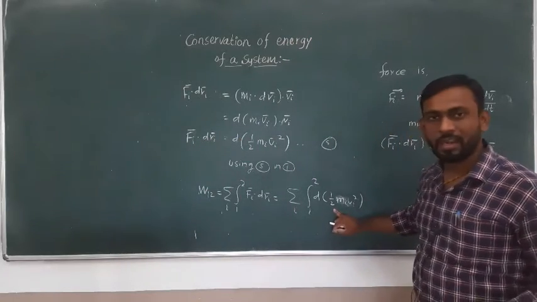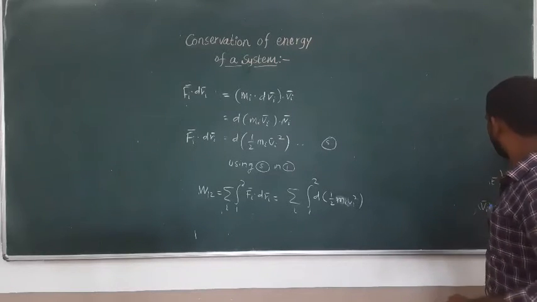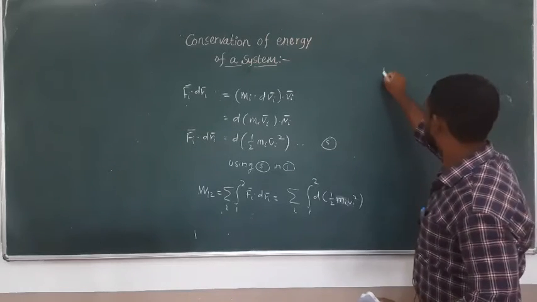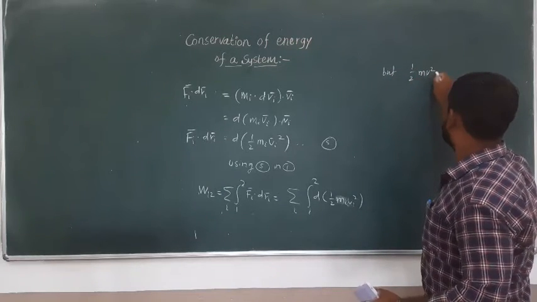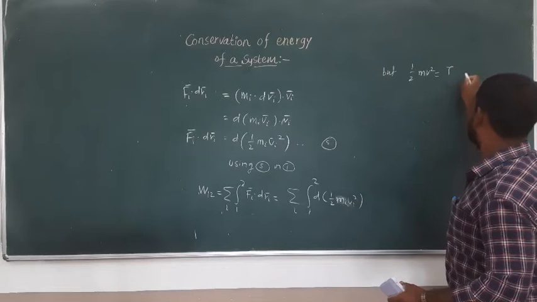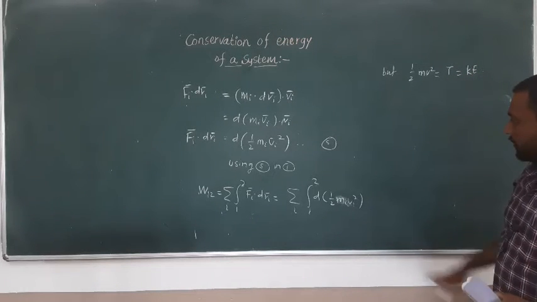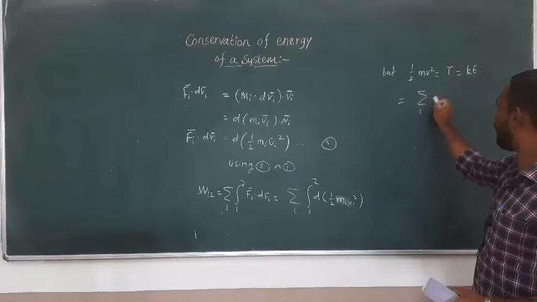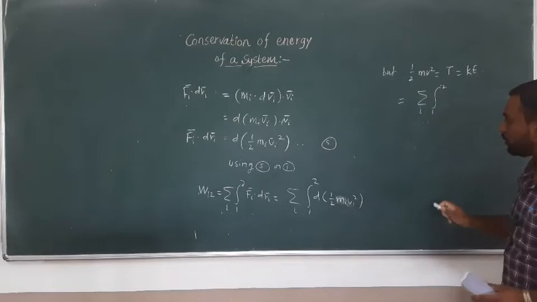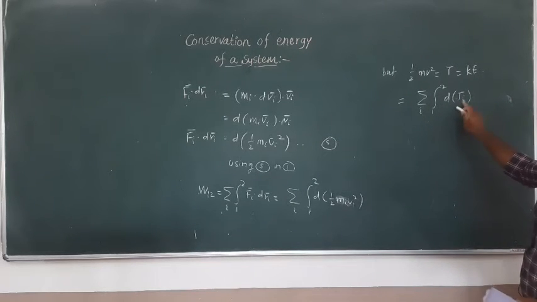It is the kinetic energy of the system. So we write this form as summation over i, integration 1 to 2, d of Ti, where Ti is the kinetic energy of the system.